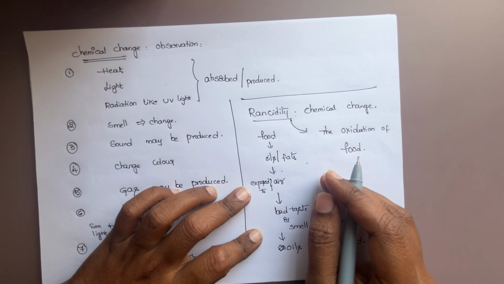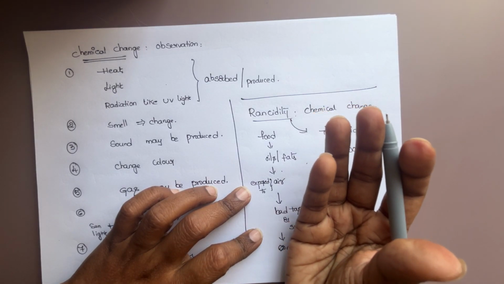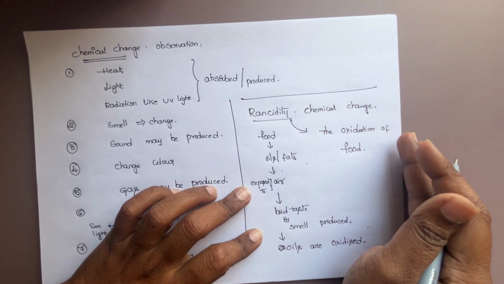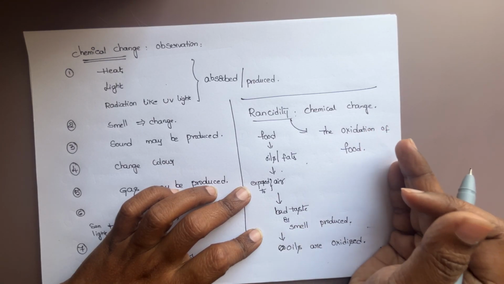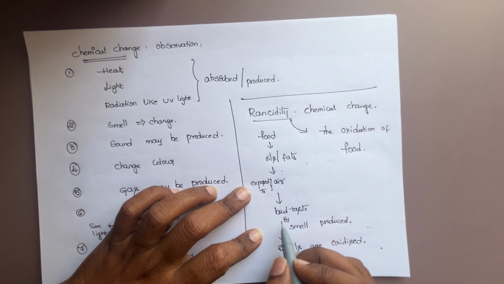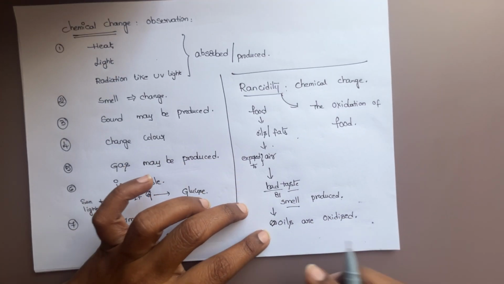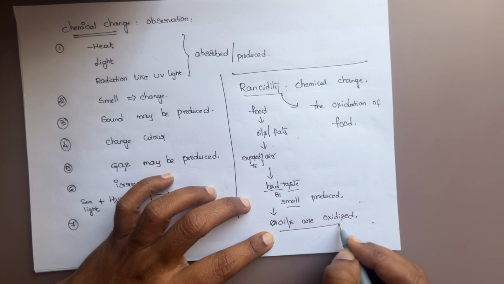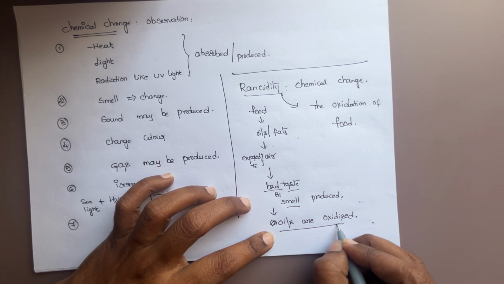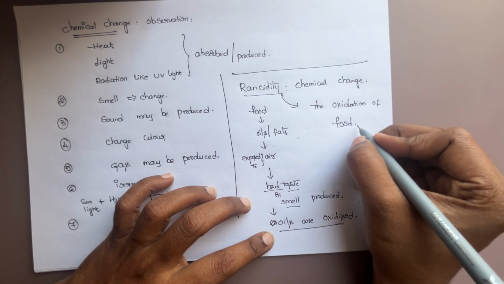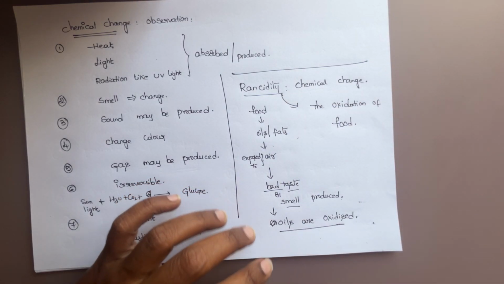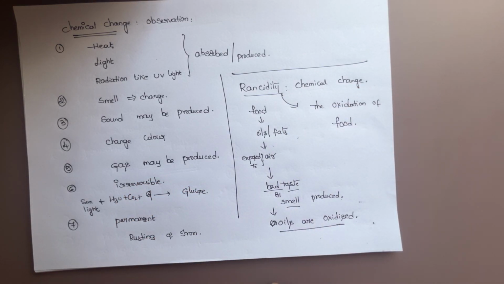In our homes also, if we keep a bowl of oil with an open lid, then after 1 month or 2 months, if you smell it, it will have a very bad smell or bad taste. We are not supposed to use it for cooking. Those oils are oxidized. That spoiling process is nothing but oxidation. That oxidation of food is called rancidity. This is also a chemical change.